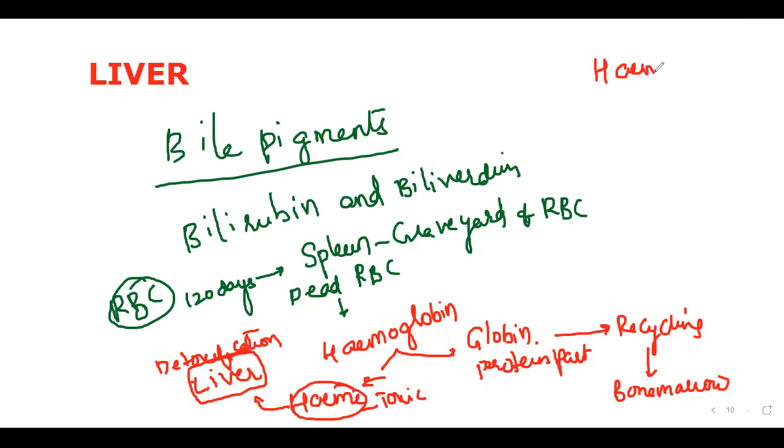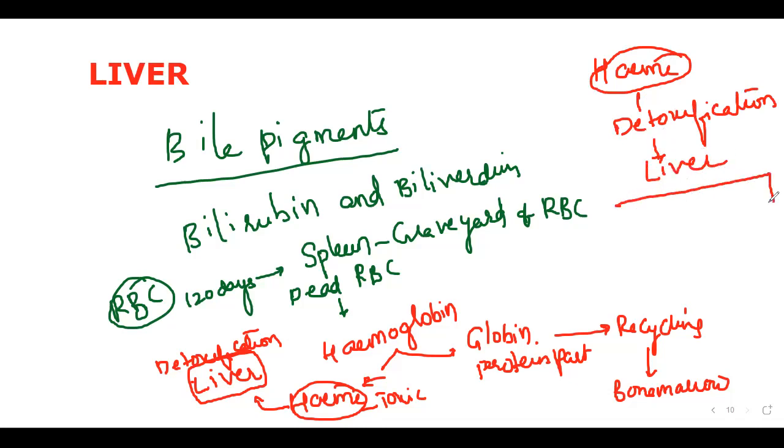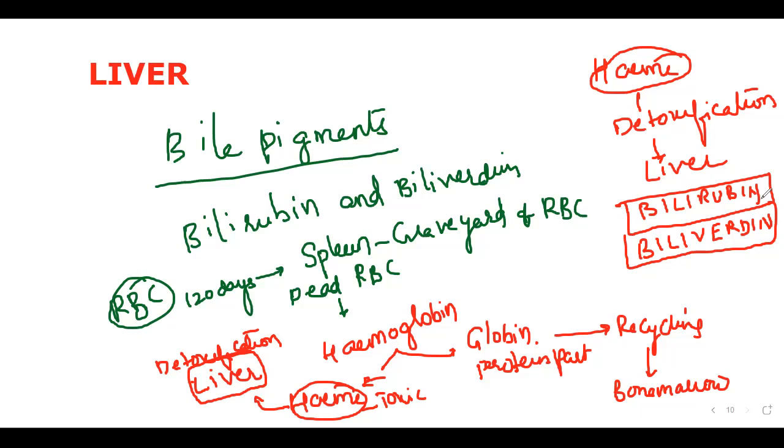What happens to the heme? Detoxification. Who does the detoxification of heme? Detoxification of heme is done by the liver. What are the detoxified forms of the heme? After all this full story, simply we can say they are the detoxified forms of the heme of dead RBC. Finally you have to remember only that: bilirubin and biliverdin. So this is the total story of bile juice.